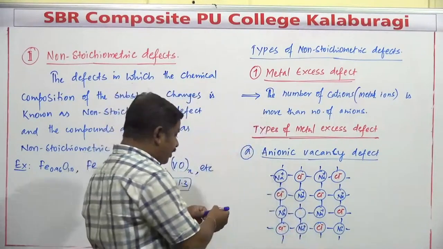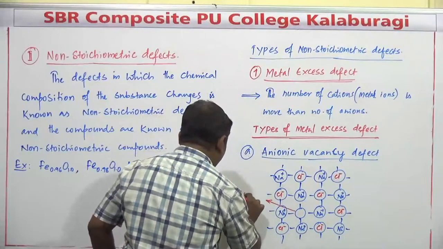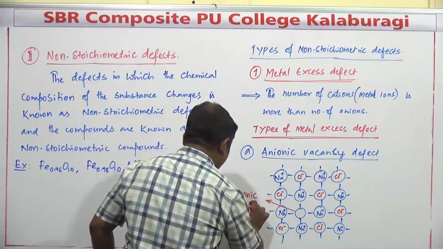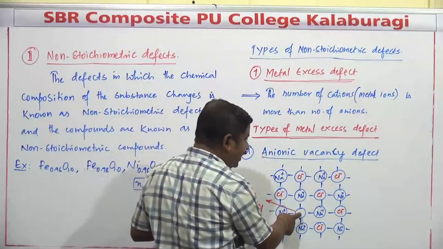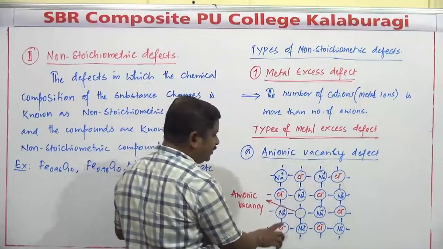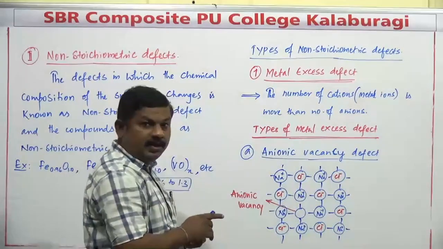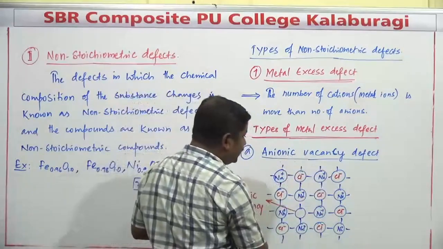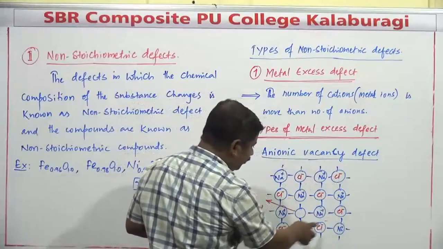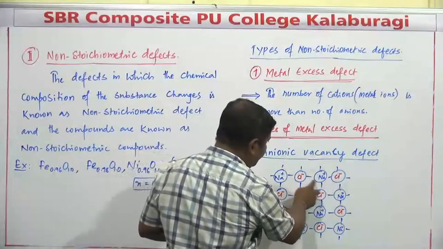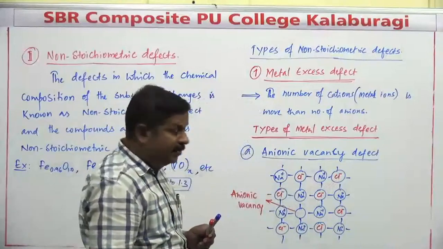When this particular anion is missing from its corresponding lattice site, it is commonly referred to as anionic vacancy. This is commonly known as anionic vacancy. Whenever one of the Cl- ions from any position is missing, does the stoichiometry of the compound remain the same? No, the stoichiometry of the compound completely changes, because in this picture the number of Na+ ions is totally 8, but Cl- ions are 1, 2, 3, 4, 5, 6 and 7. The number of Na+ ions is not equal to the number of Cl- ions.